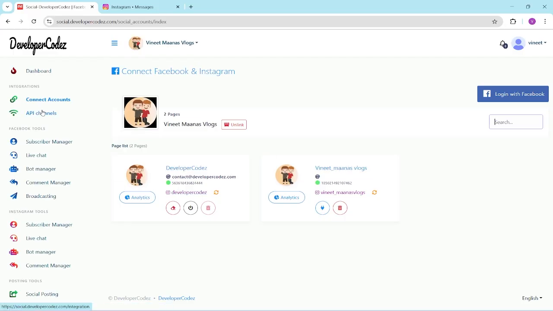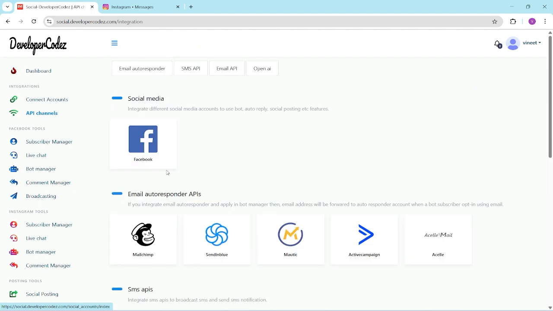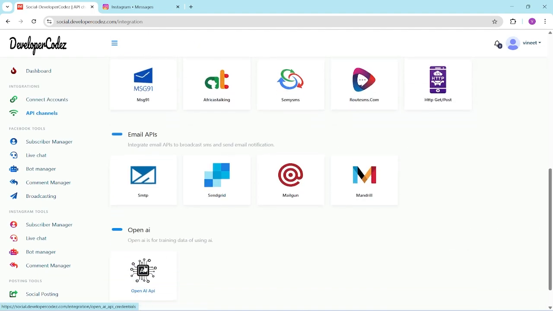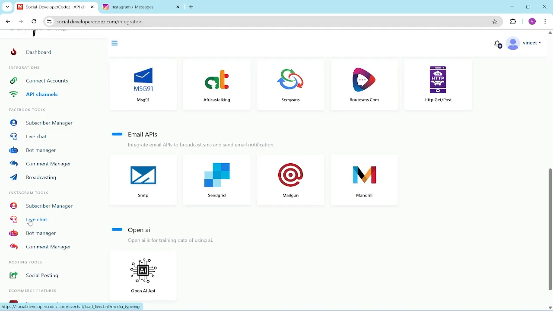So here is API channels. If you want to use email, responder, SMS, or here this is also OpenAI. We can also use this OpenAI, and providing the OpenAI as well, right? If you want to use your own API, you can also use that.